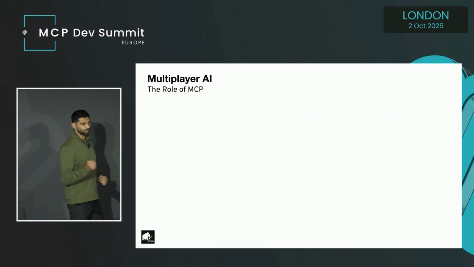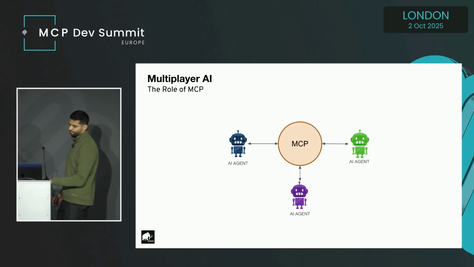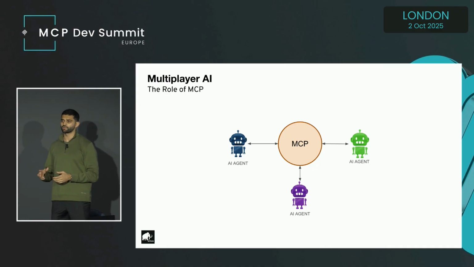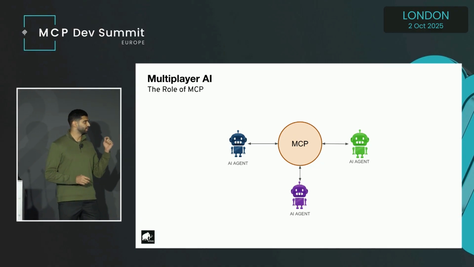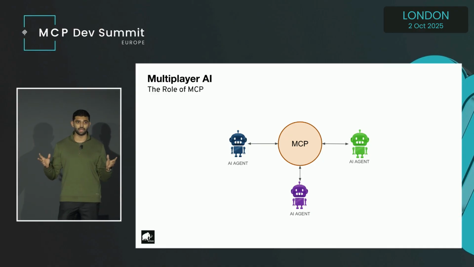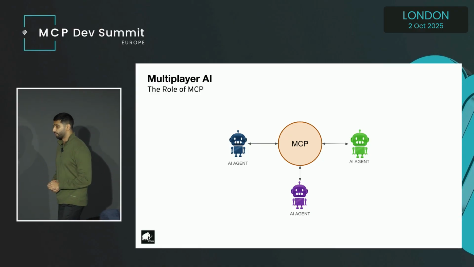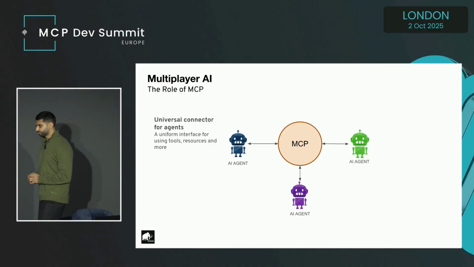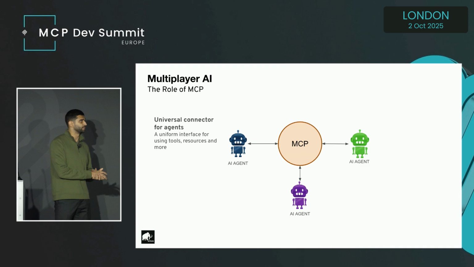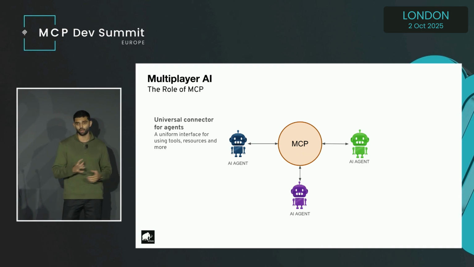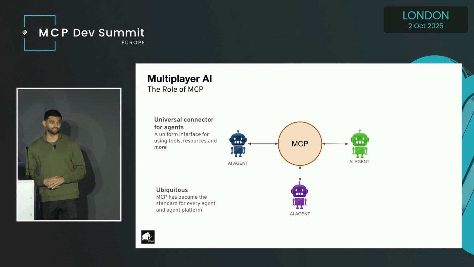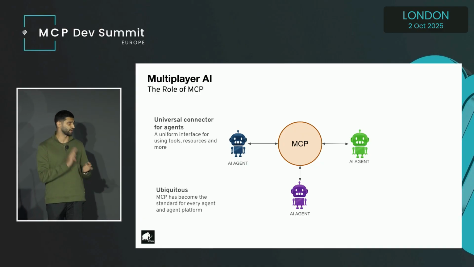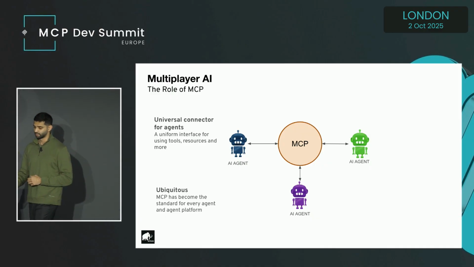What's the role of MCP in a multiplayer AI? If I have my AI agent and I want to connect to this shared MCP, it will require some sort of custom configurations. It can get a bit time-consuming and complex when you've got so many agents all connected to the same MCP. But MCP acts as a universal connector for the agents. All the agents that are attached to this MCP can request resources and tools using the same common interface. MCP also gives all the agents a common language, a standard communication method. So the MCP decides how the requests are coming in and how the responses are being sent.